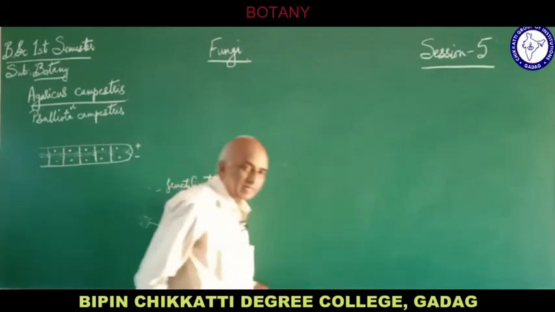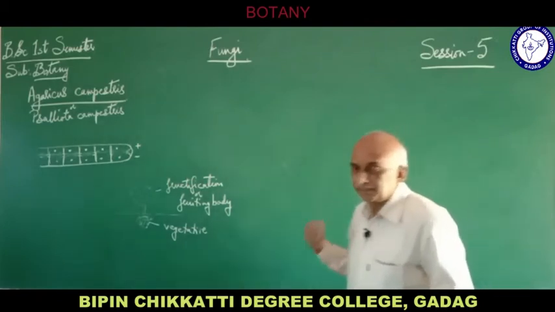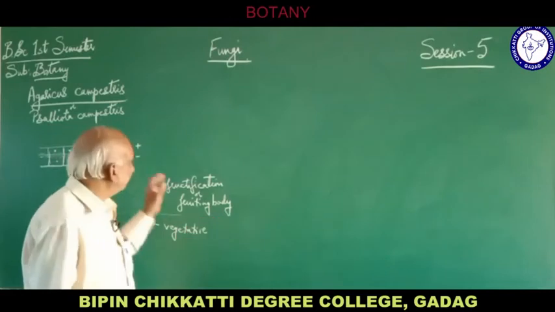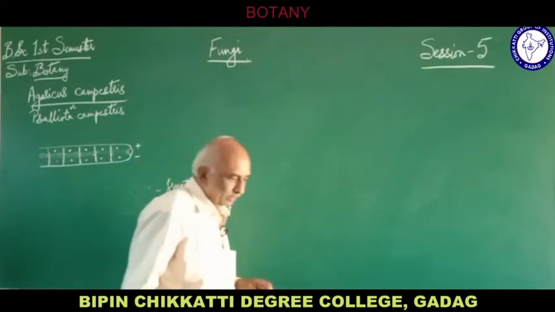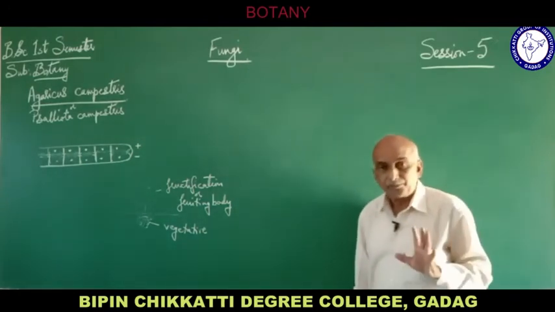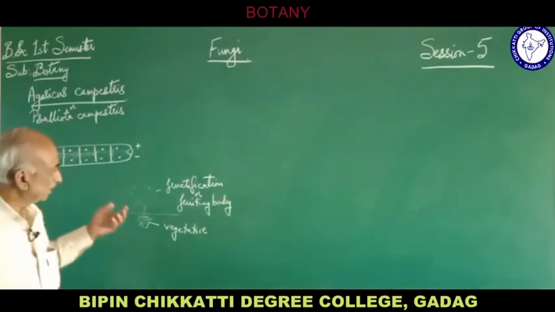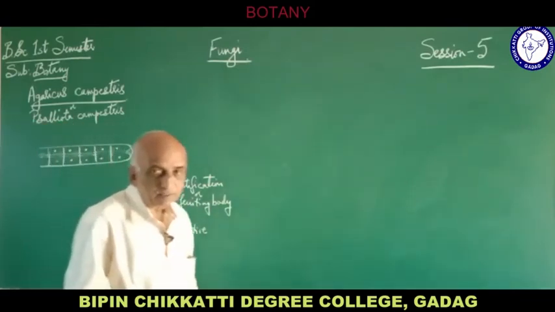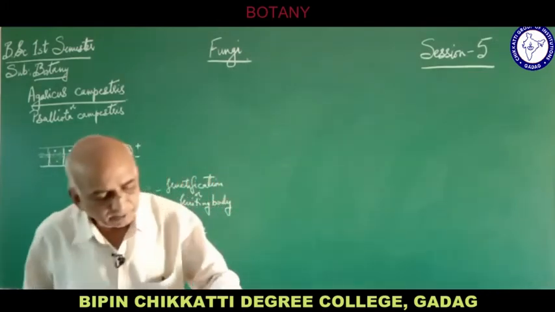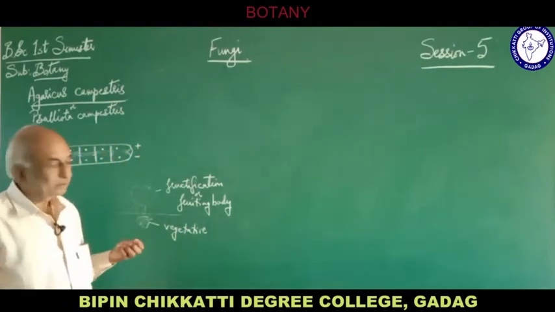The body of an Agaricus can be divided into two parts, the fructification and the vegetative mycelium. So the vegetative mycelium is formed only by the fusion of the plus and minus strains. So initially the plus strain fuses only with the minus strain and forms the vegetative mycelium, and then the vegetative mycelium gives rise to the fructification or the fruiting body. So this fruiting body is actually the reproductive part of that Agaricus fungus.